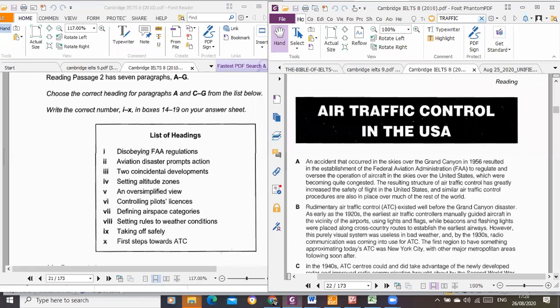List of headings is one type of reading question that gives a lot of people headache and wastes time. So you need to have developed your strength. You need to develop capacity on how to handle this question type. Most people, I'm sure, if I were to take your responses, would say this passage is hard.